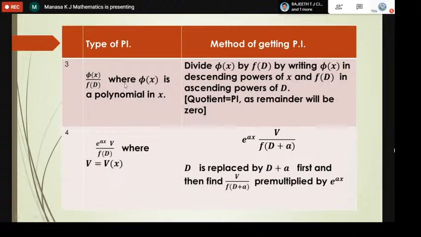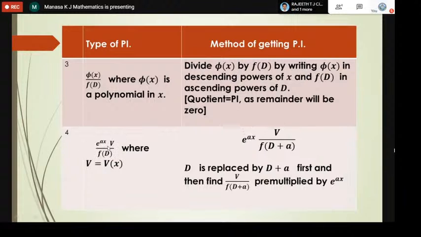So if it is a polynomial, it is not a special method. You are just dividing by the regular method. The only thing is you should change the order. Phi of x should be in descending order, and the denominator f of d should be in ascending powers of d.